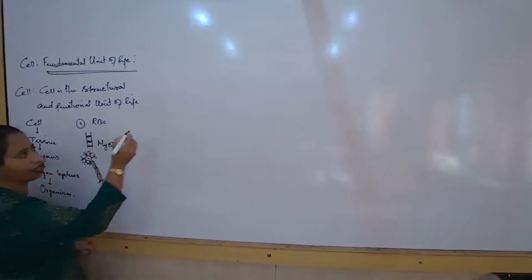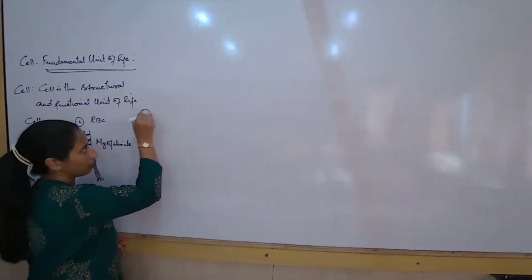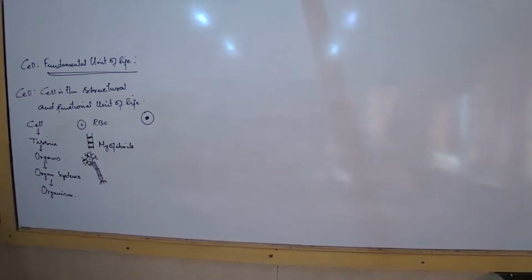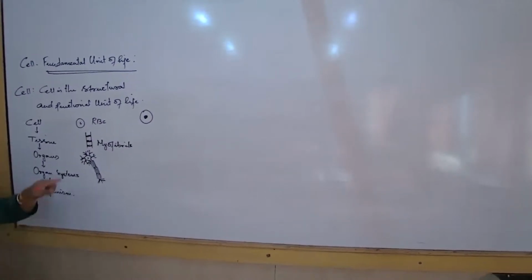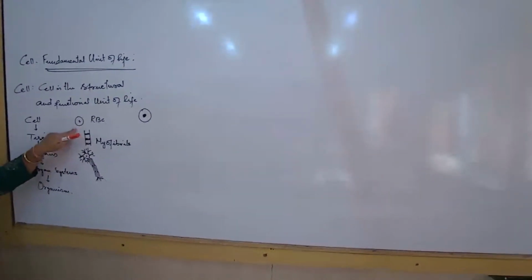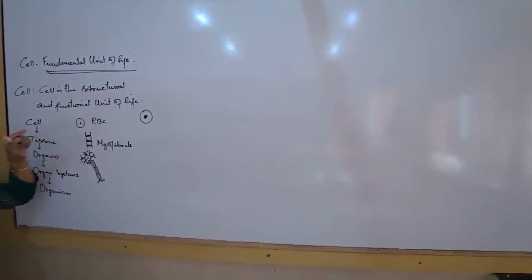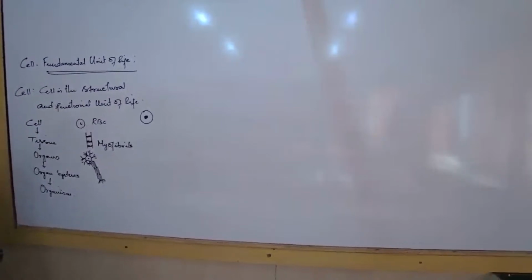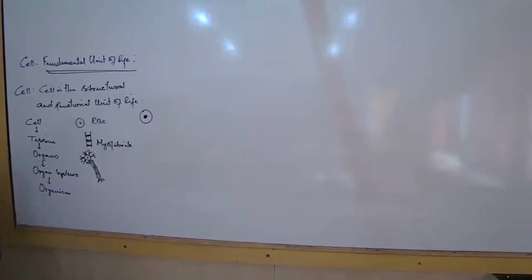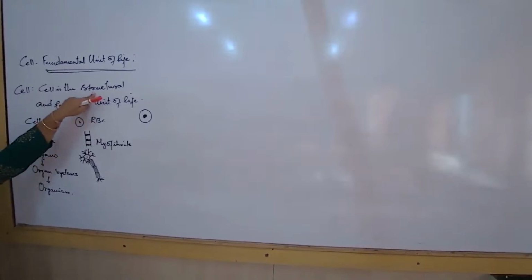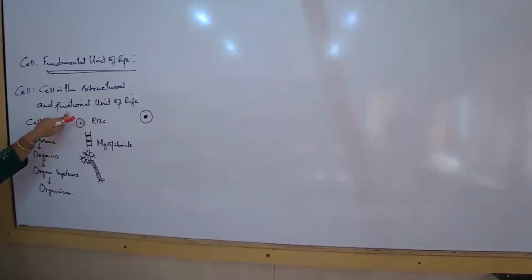If I have to talk about any other normal cell of our body, we will always draw the cell like this, showing that the cell has a nucleus. But why does RBC not have a nucleus? Why is the structure of RBC peculiar or special? Because RBC has to contain hemoglobin, which is necessary for carrying oxygen from the lungs to the blood, and then from the blood to the other body tissues. So can we say that the cell has a specific structural unit to suit a specific function?